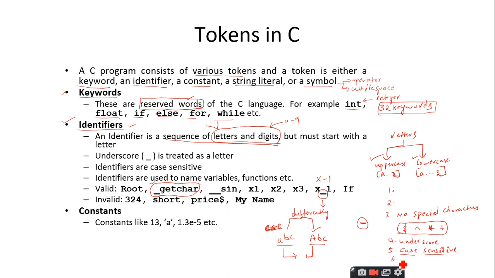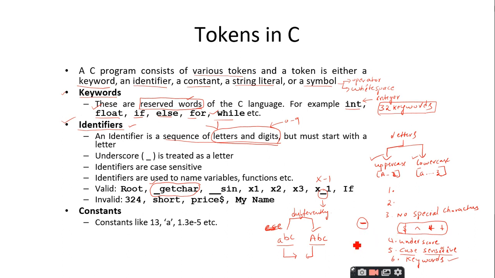And the last rule is you cannot use the keywords for the identifier. As I told you, the keywords have some reserved meaning and that meaning cannot be changed by the programmer, and another rule is those keywords cannot be used as identifiers. For example, you cannot make use of float as an identifier, or you cannot make use of while as an identifier. You cannot name a particular array as while. You cannot name a function as while. Why? Because they are reserved. So, you cannot allow the keywords to be given as identifiers.